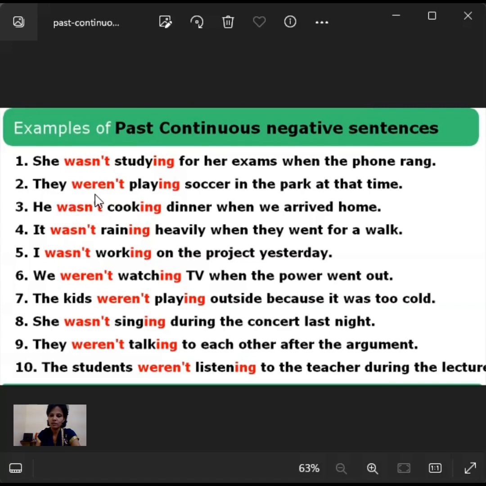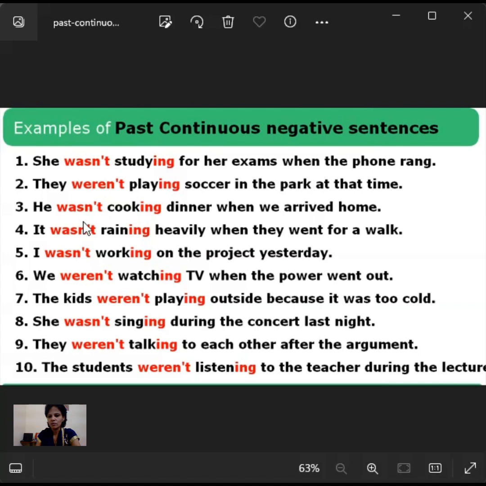And second one, they were not playing soccer in the park at that time. This time, they didn't go to play soccer, football. That is what it means. So this action didn't take place at that specific moment, at that specific time.